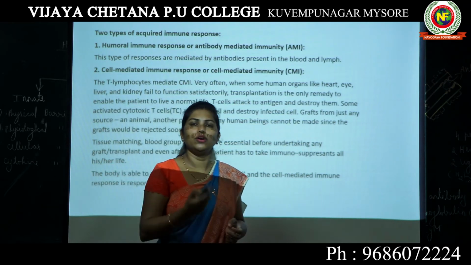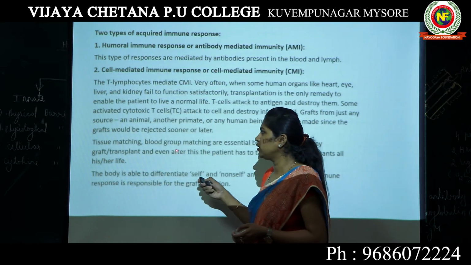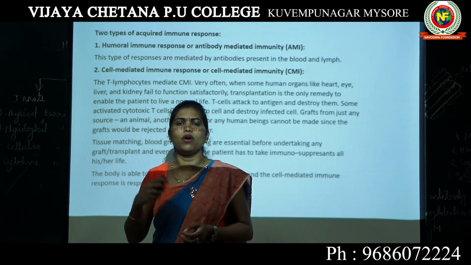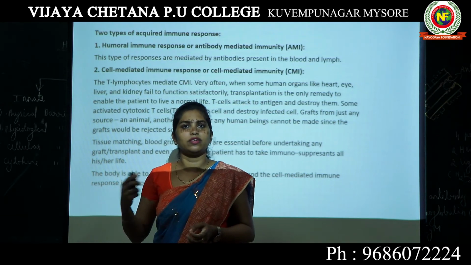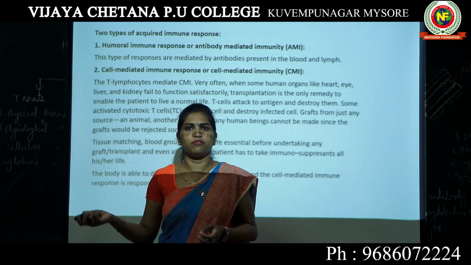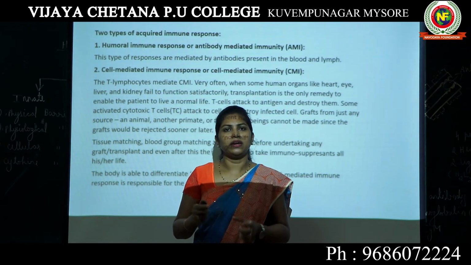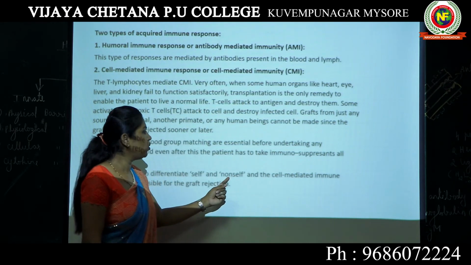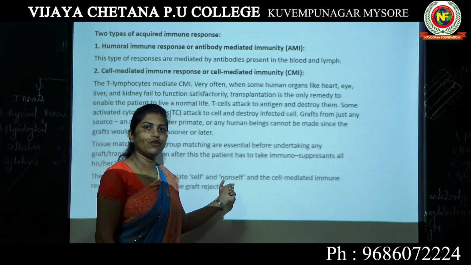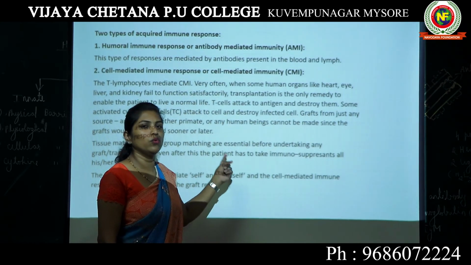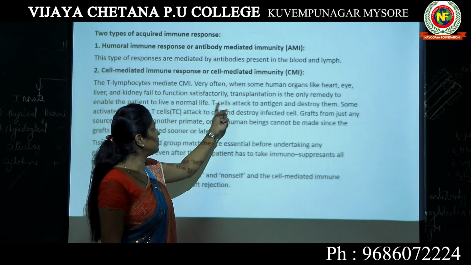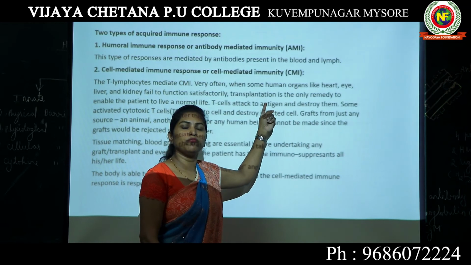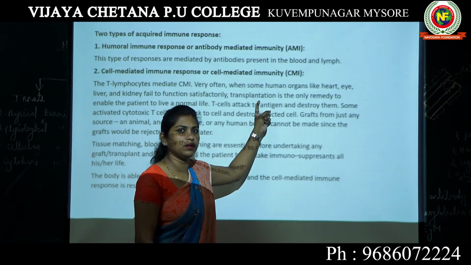So if I don't do a tissue match or blood group match, and I take a kidney from a donor who is not of my blood group, whose tissue does not match with my tissue type, then every cell of that kidney will be considered as non-self by your body's immune system. Who is going to recognize it? Your T cells or T lymphocytes are going to recognize it. They will think this is some foreign substance or a pathogen entering my body.